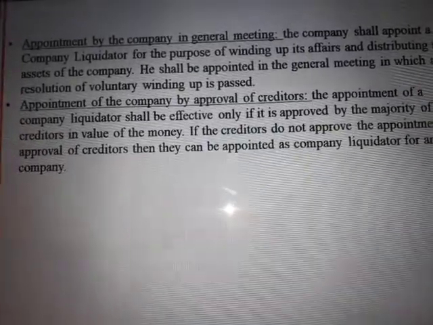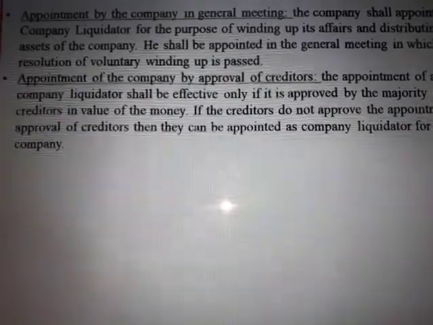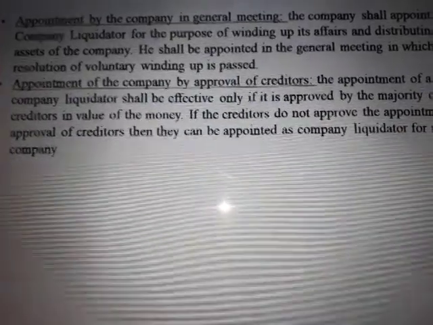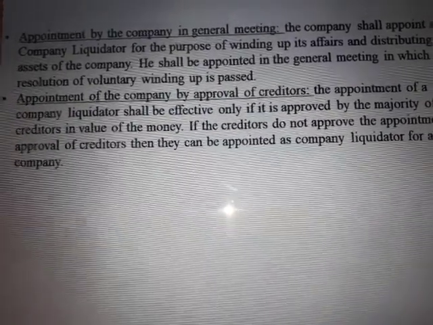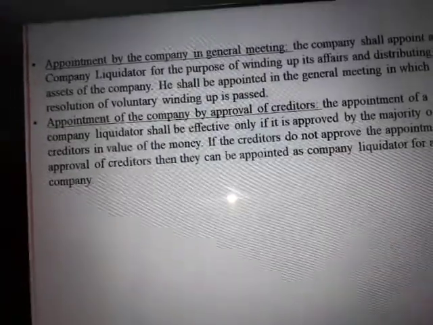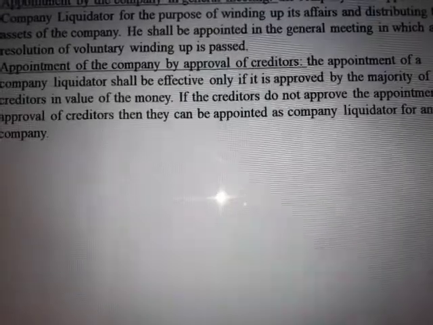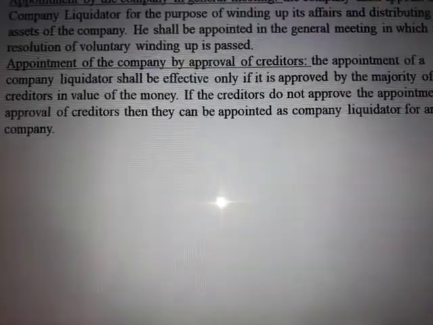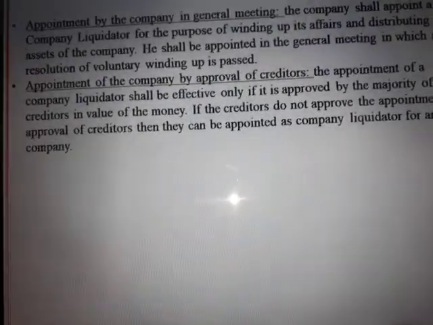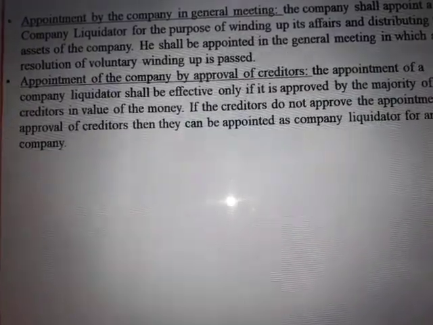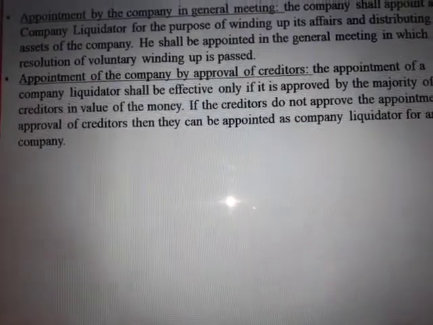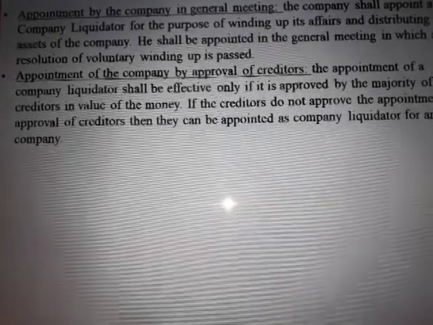So the creditors will get the amount from the company after completion of winding up, if any due is there. For that reason, whenever appointing the company liquidator, who is the person that will take care of all the procedures regarding the winding up of a company,